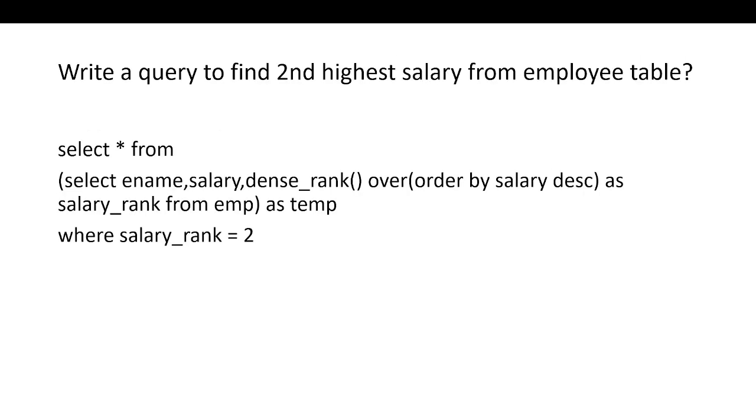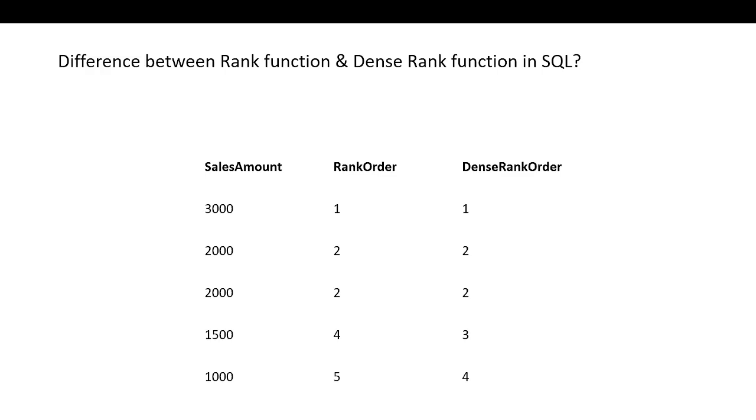Next, this query is also similar to the previous one. The difference is, in the previous one we were displaying the records of 5 employees. Here we will display one particular employee's details who has the second highest salary. So here also the logic is the same. We will use dense rank functions and also use a subquery. Using those we can achieve this. As we are displaying only one employee's details, the where condition is the salary ranking is 2. That's it.